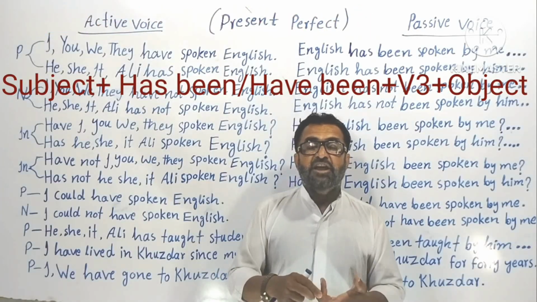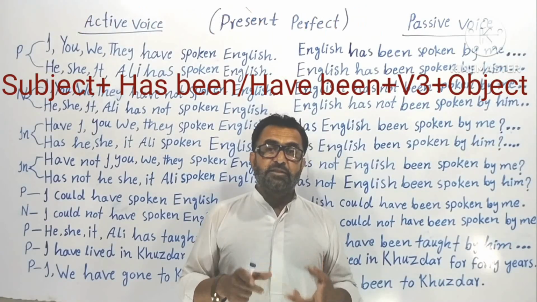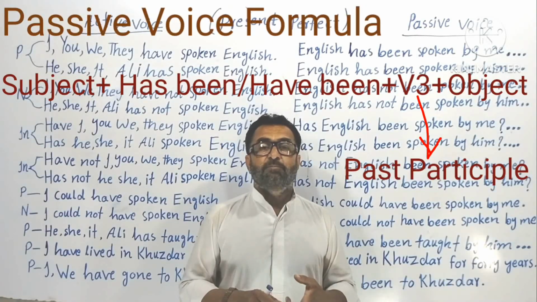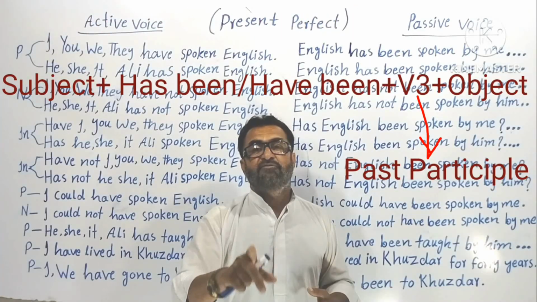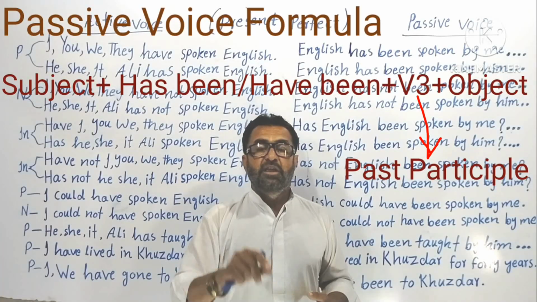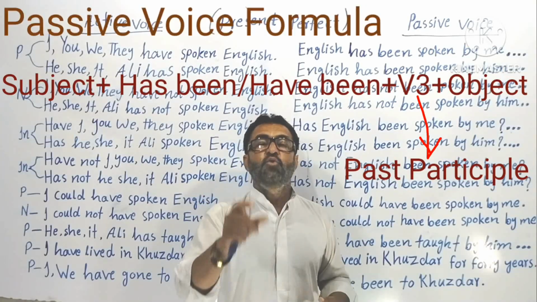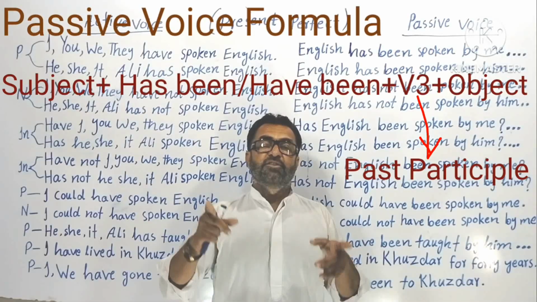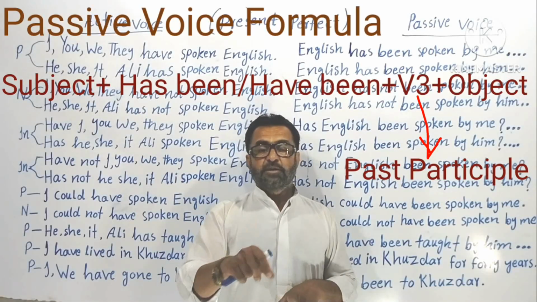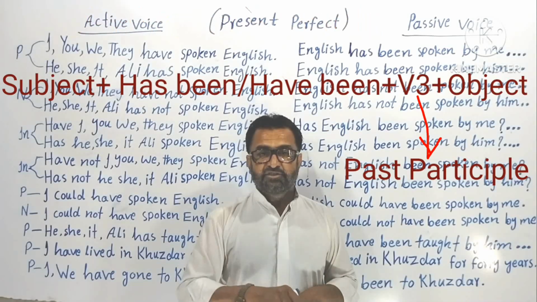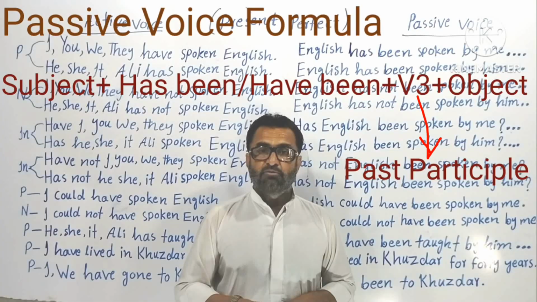Now here I would like to tell you one thing, that in passive voice sentences, the verb that is used as a main verb must be the third form of the verb. Anyhow, in any case, at any rate, by hook or by crook, that must be the third form of the verb. When it comes to passive voice, I'm talking about the main verb of passive voice. I'm not talking about helping verbs here.